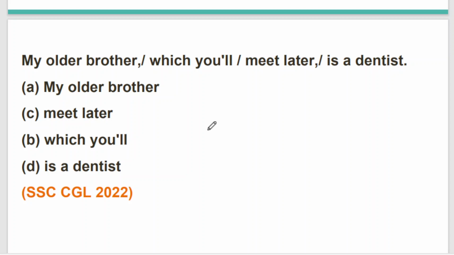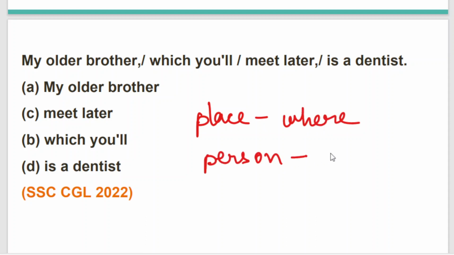In the last class, I have discussed this with you, that whenever we talk about a place, we use where. Whenever we talk about a person, we use who or whom, according to subject and object and according to the requirement of the sentence.